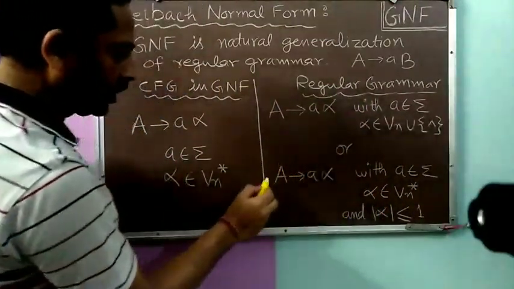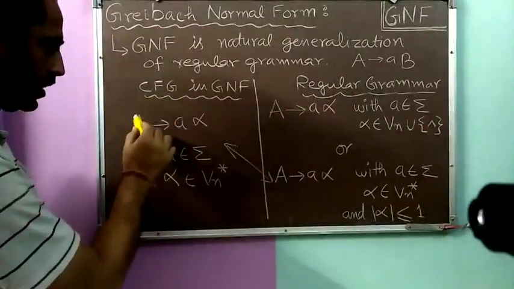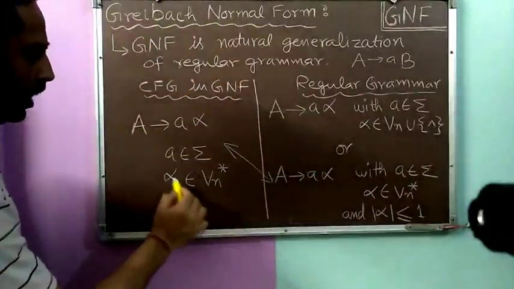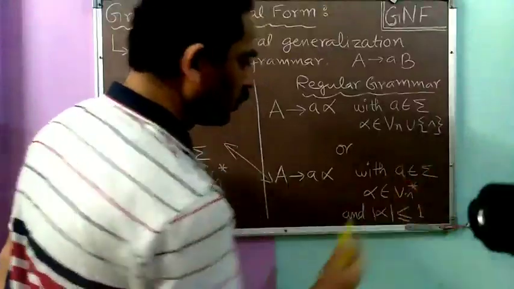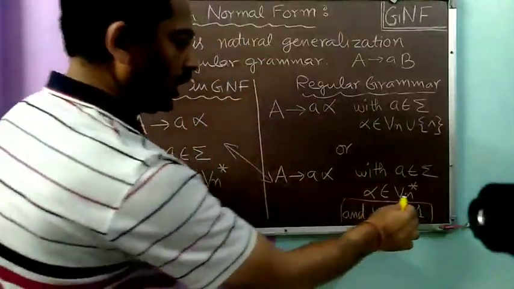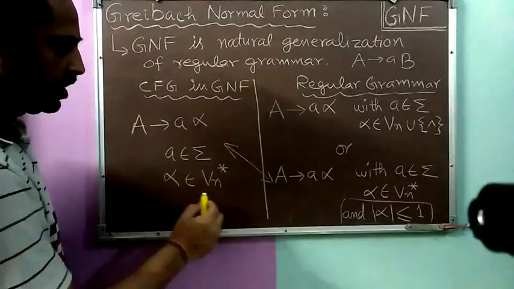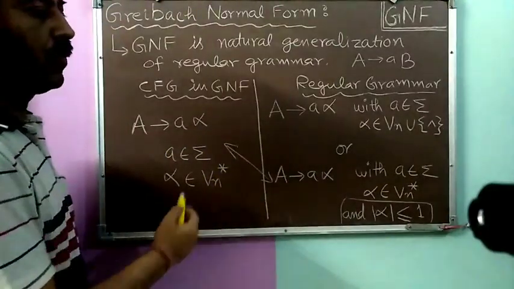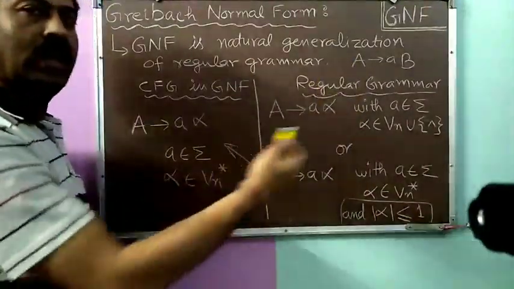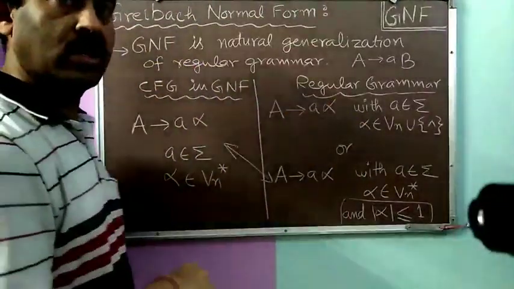Now if we compare this format with this one, these are almost similar. It is A to A alpha, with A belonging to sigma, alpha belongs to Vn asterisk. The only difference is that here we have the restriction that the length of alpha is less than or equal to 1. In the CFG in GNF, we do not have this restriction, meaning the length of alpha may be even more than 1. It may be 0, 1, 2, 3, 4, and so on, anything. So that's why we call the CFG in GNF a natural generalization of the regular grammar.